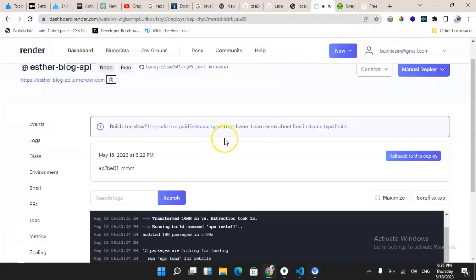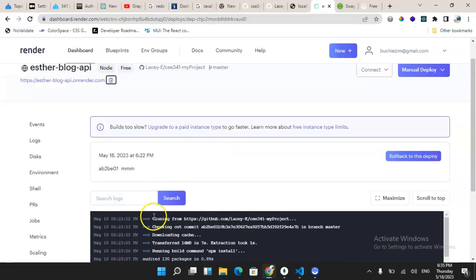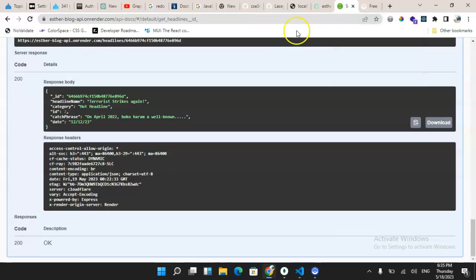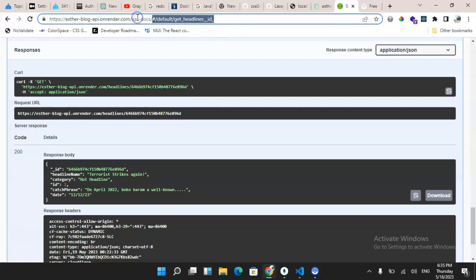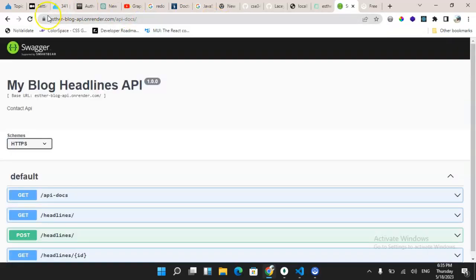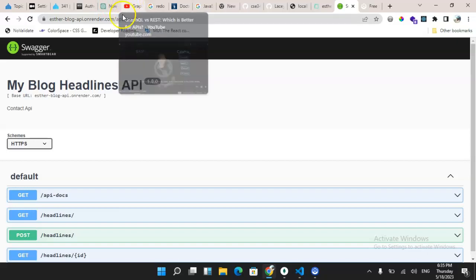Yeah, so I started working on the assignment and I have deployed. This is my Swagger documentation. I probably should refresh this. So I got confused a little bit